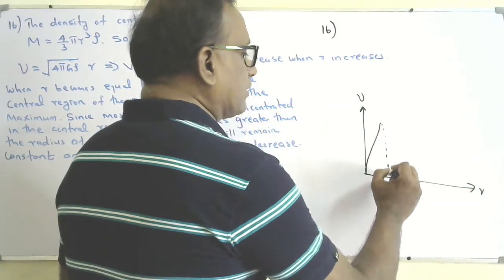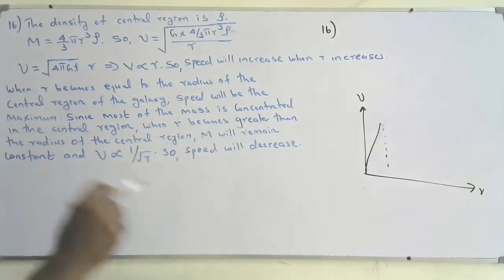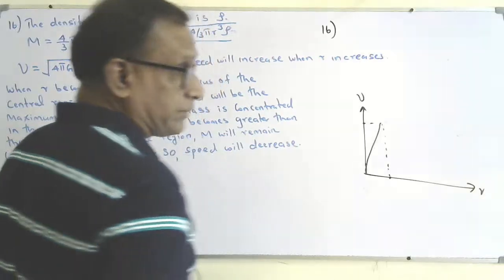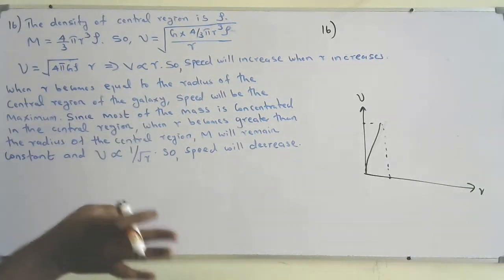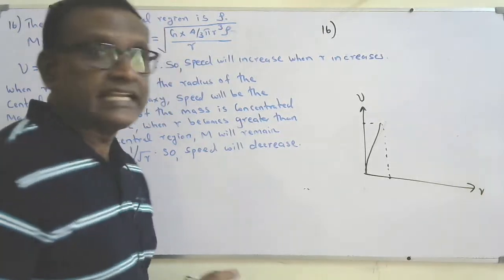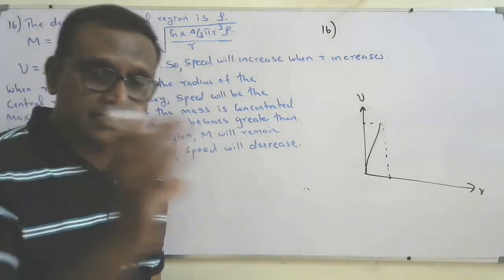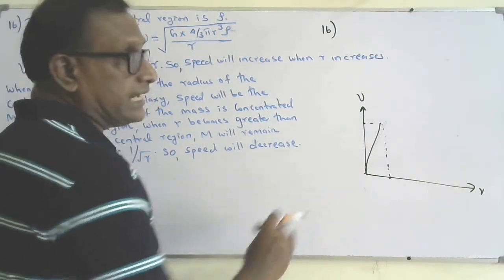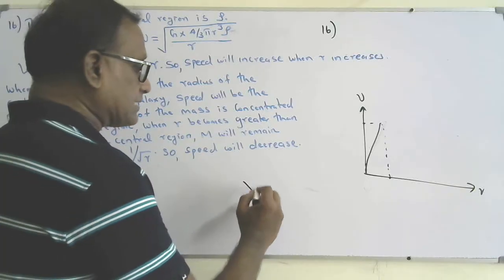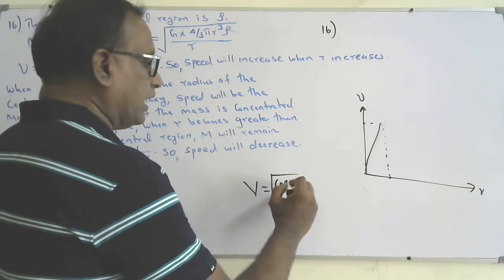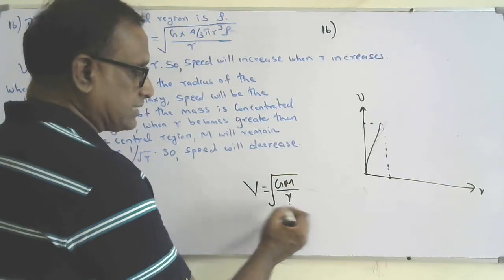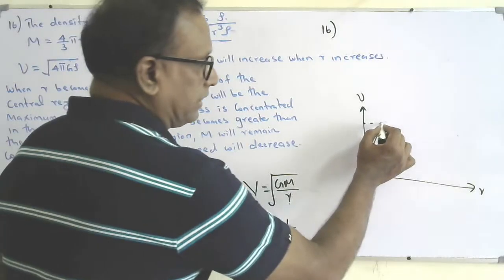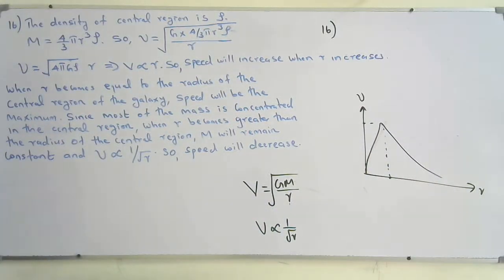Now, when it comes to the radius of the nucleus, that will be the maximum. Until that, it will increase. So at the radius of the central region, the maximum speed will occur. Then when we go out of the central region, there is no significant change in mass because most of the mass is concentrated within the nucleus. So when we go outside the nucleus, there is no change in mass, but radius is increasing. So according to v equals square root of GM over r, no change in M, but r is increasing. So v will be directly proportional to almost 1 over square root of r. So the graph will decrease. So the speed will decrease.